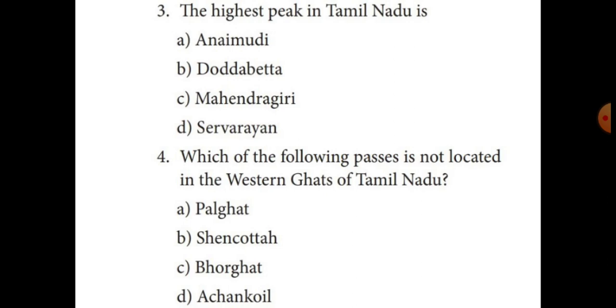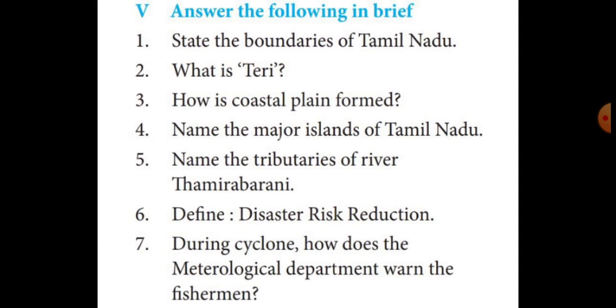Next you mark the 2 mark questions. Roman number 5. Answer the following in brief. First question: State the boundaries of Tamil Nadu. Answer is on page number 201. Boundaries and neighbors heading. Starting to last before line, southeast of India.